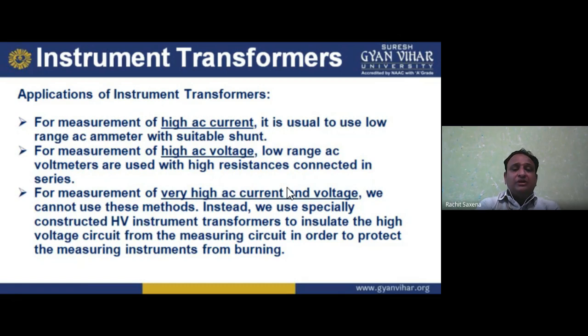The applications of instrument transformers are, first, for measurement of high AC current, it is usual to use a low range AC ammeter with a suitable shunt. For measurement of high AC voltage, low range AC voltmeters are used with high resistance connected in series. Now for measurement of very high AC current and voltage, we cannot use these methods. We can use different methods.